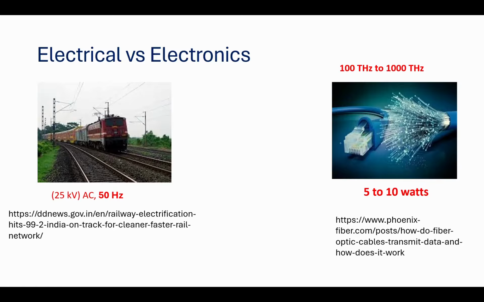Whereas modern systems like mobile communication, radars, satellites, and optical fibers fall in the category of low power but high frequency. For example, if you consider this optical fiber, it uses frequencies in the range of terahertz, whereas the power utilized is very few watts, 5 to 10 watts. So this is the main difference between electrical versus electronics.